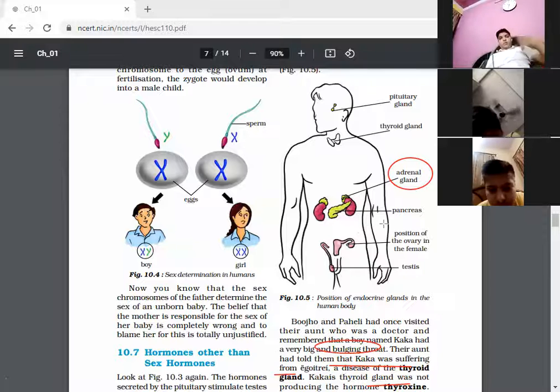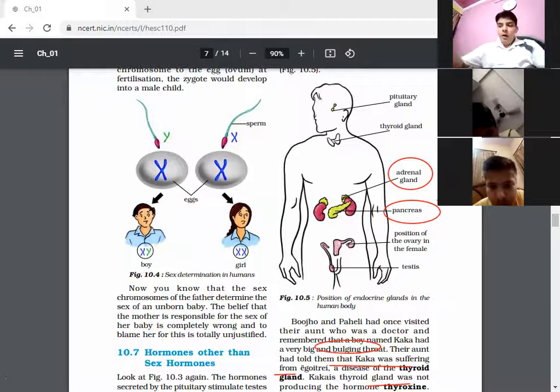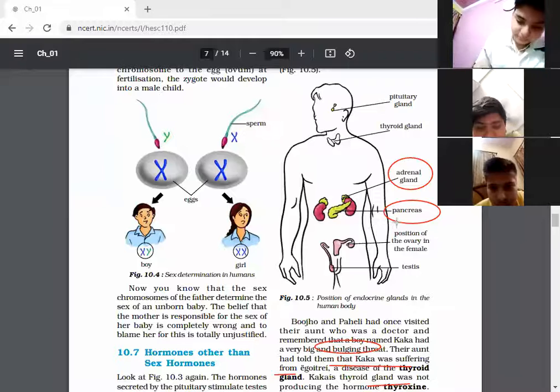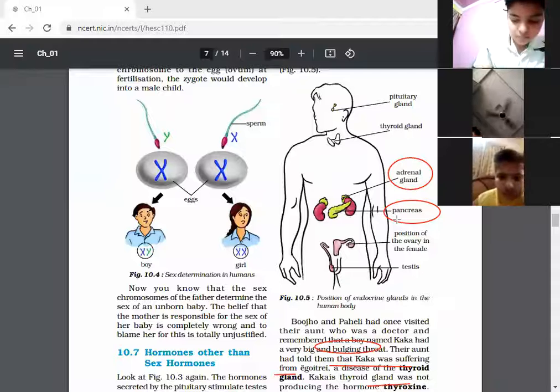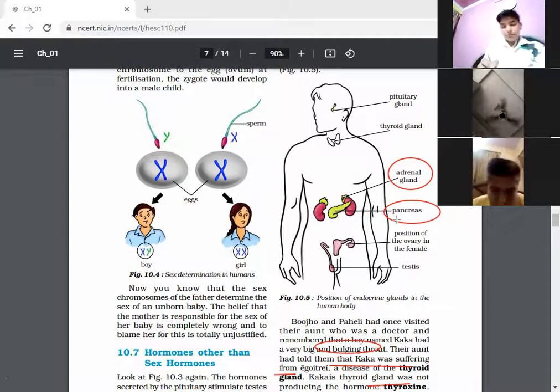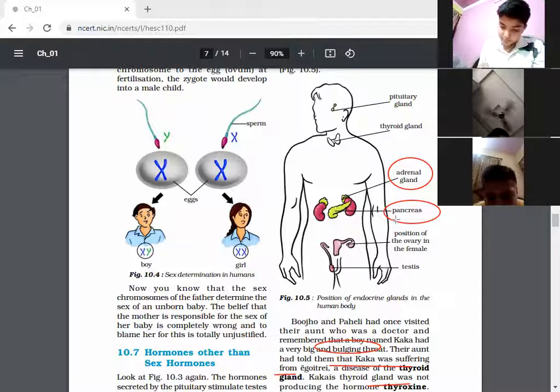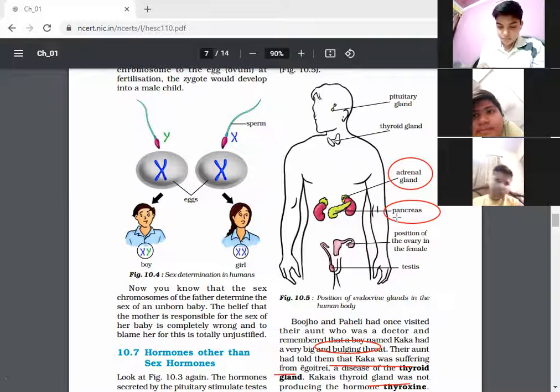Next, one more gland is there, the pancreas. Pancreas releases insulin, and insulin helps to maintain the level of sugar in our body. It maintains the level of sugar. You must have heard that if a person is suffering from diabetes, he or she is given insulin.